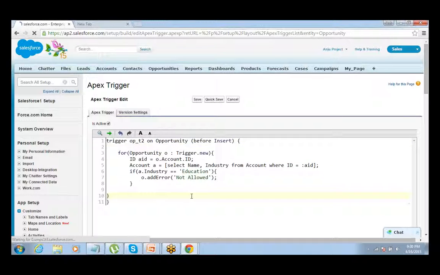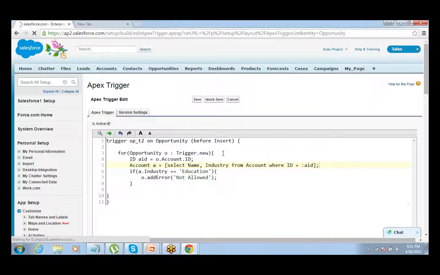Okay, so we have written a very simple code here. First of all, we get into the for loop. Inside the for loop, I define a primitive Id, call it aid, and I fetch the Id of the account which is associated with that opportunity, so o.account.id. Then I do a SOQL query to check the value of industry from that account. So I say Account a equals select name and industry from account where Id equals aid, right?